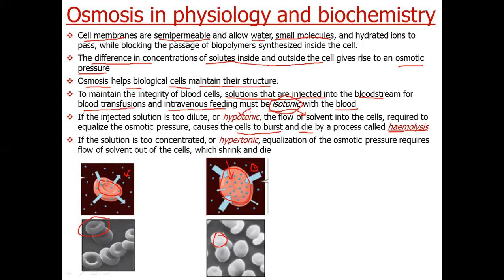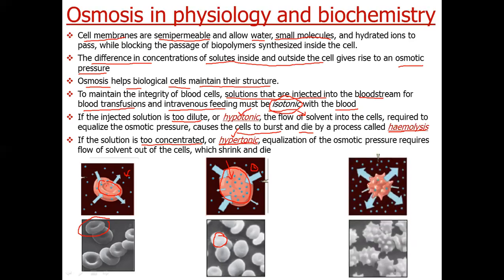And if the injected solution is hypertonic, that has higher osmotic pressure, which in terms of biology means it is more concentrated. In terms of osmotic pressure, we can say the solution which has lesser osmotic pressure is called hypotonic and which has higher osmotic pressure is called hypertonic. Now, if we inject a hypertonic solution to the blood cells, what will happen?